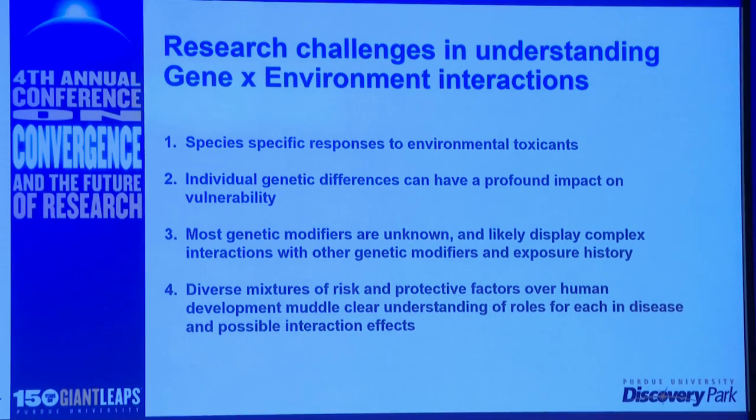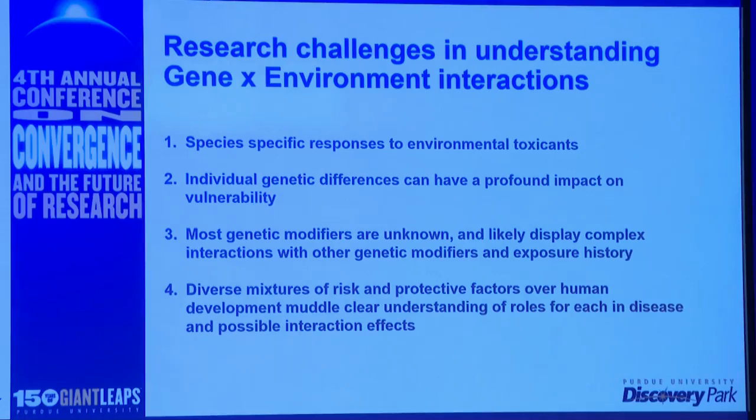The majority of genetic modifiers of disease are unknown. This presents another risk. How do you model the effect of a genetic factor if you don't even know what it is? And lastly, a diverse mixture of both risk and protective factors culminate over time, over human development, from very young ages through aging, to bring about disease risk. How do you understand this? This is a very complex issue.